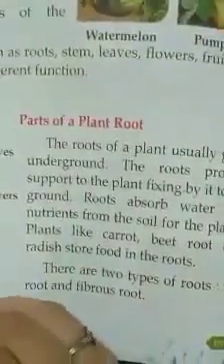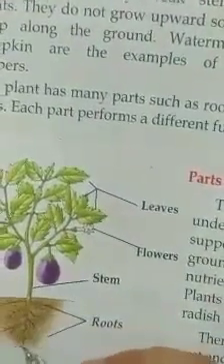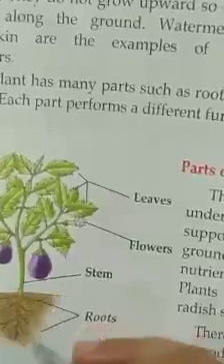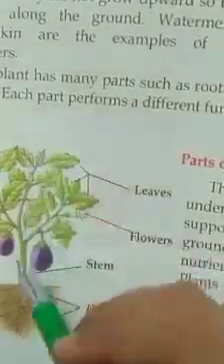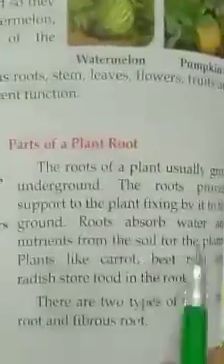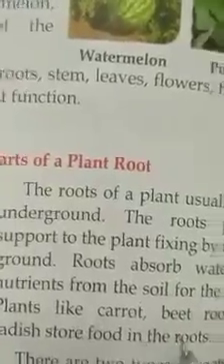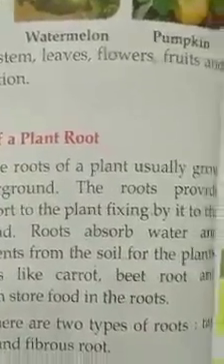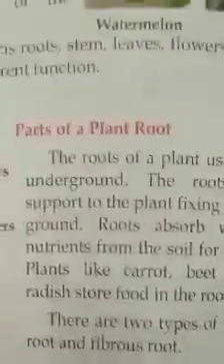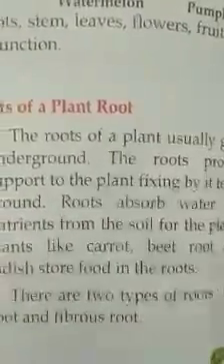Now see, what is the function of roots? They absorb water and nutrients from the soil and transfer them to the other parts of the plant. Some plants like carrot and radish, we read in the previous chapter, are roots of the plants. So in these plants the food is stored in the roots.